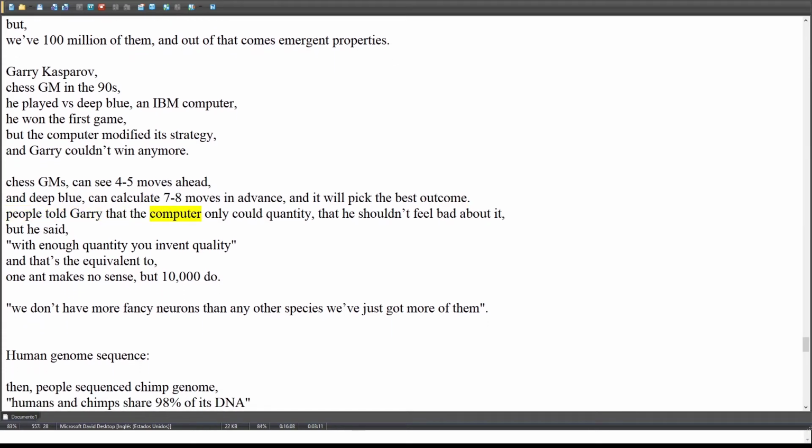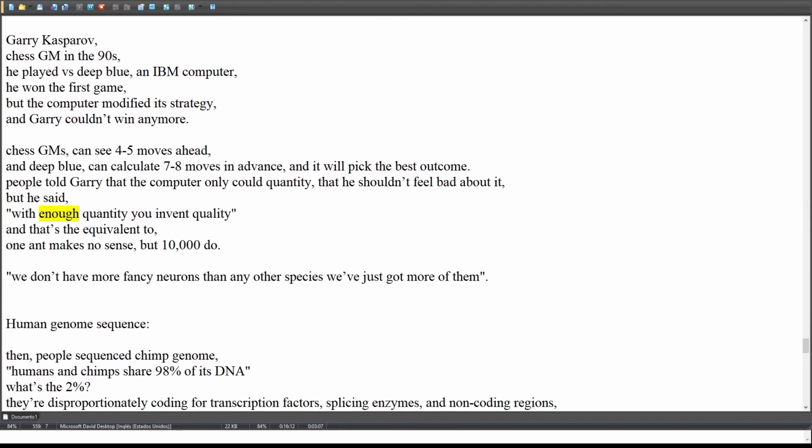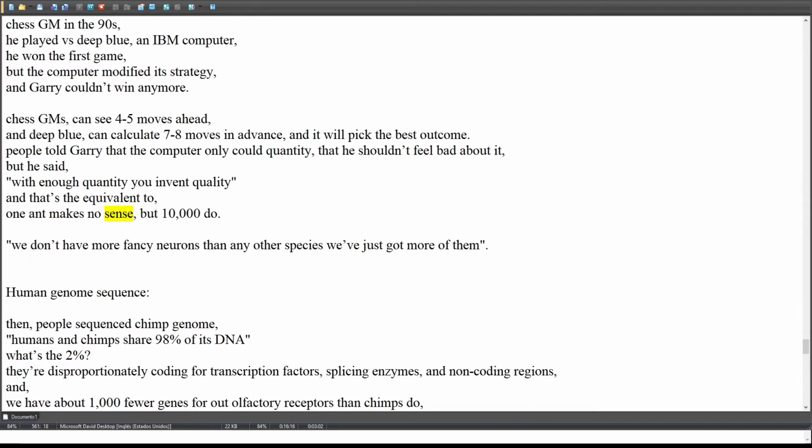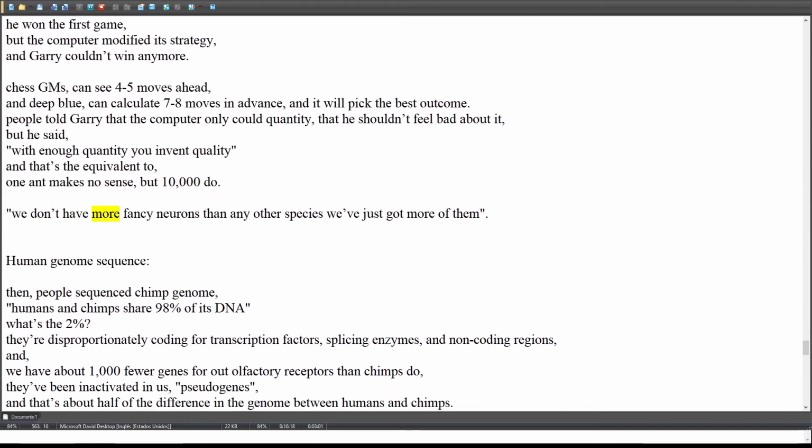People told Garry that the computer only had quantity, that he shouldn't feel bad about it. But he said, with enough quantity you invent quality. And that's the equivalent of one ant making no sense, but 10,000 do. We don't have fancier neurons than any other species, we've just got more of them.